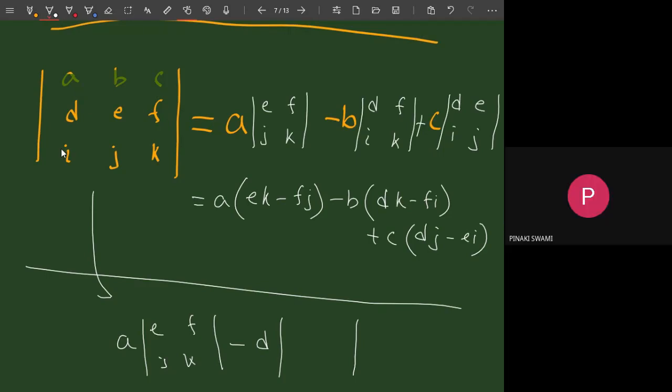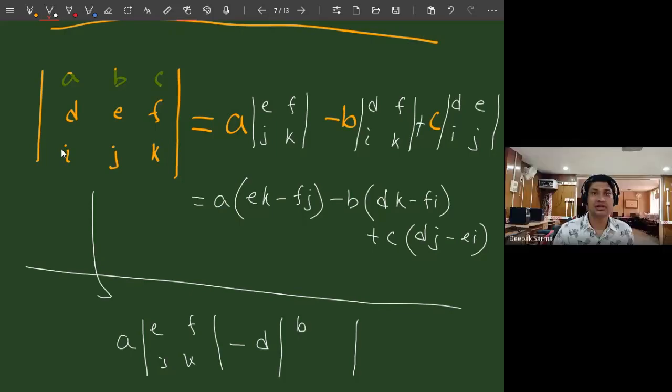What do I have? B, C, J, and K. Now, as I said, I have chosen the first column. So, the last entry here will be I. Then I have to multiply I with another determinant, which is obtained by removing the row and column where I is present.